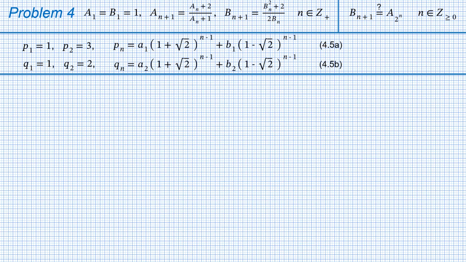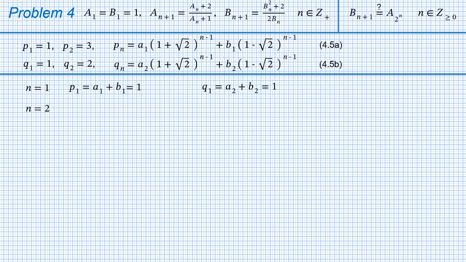So let's find the factors. To do that, we get Pn and Qn for n equal 1 and 2 and equate them to the initial values. When n equals 1, all the powers in 4.5a and 4.5b become 0. So P1 is just a1 plus b1 and Q1 is a2 plus b2. Since P1 and Q1 are 1s, both expressions need to be equal to 1. Now you see why I use power n minus 1 instead of n. This simplifies the equations for the factors.